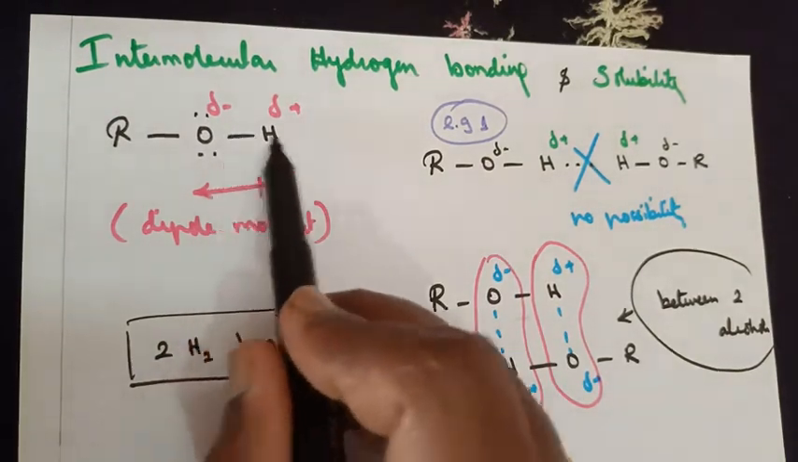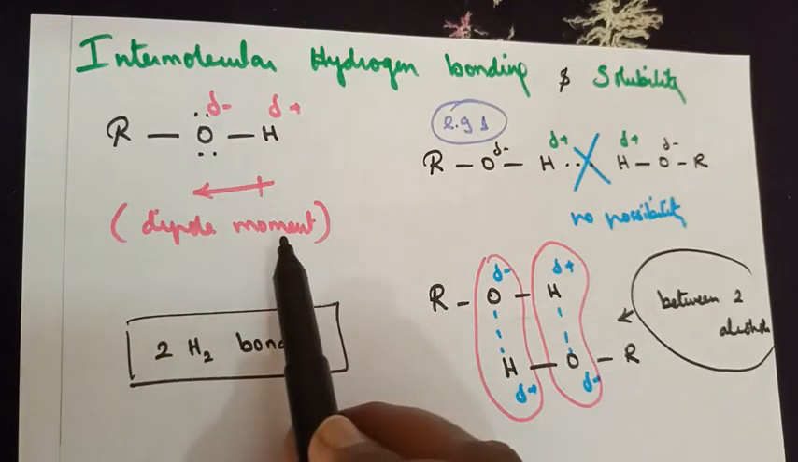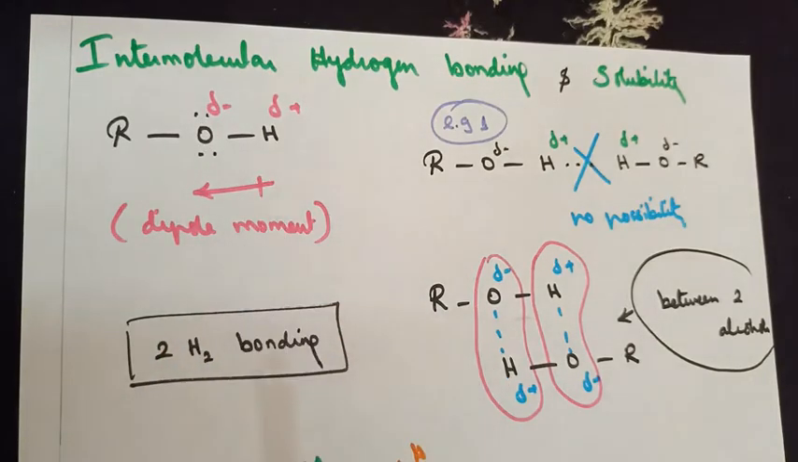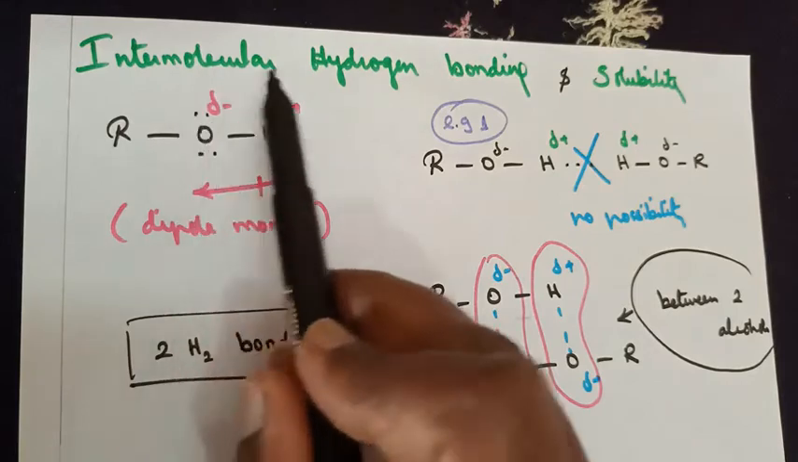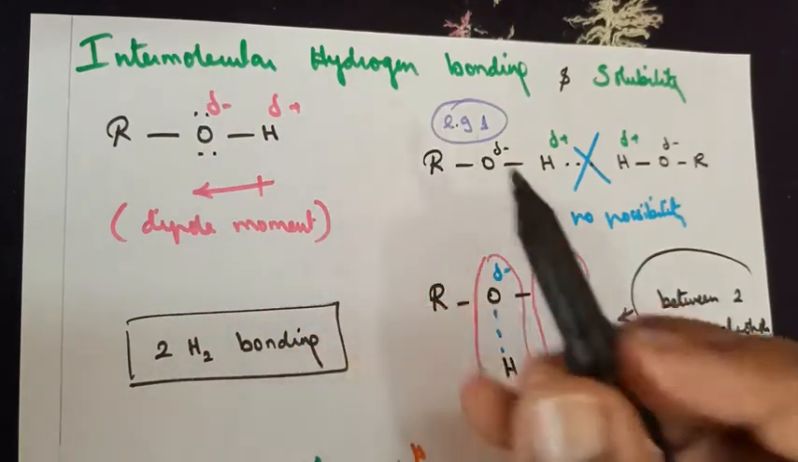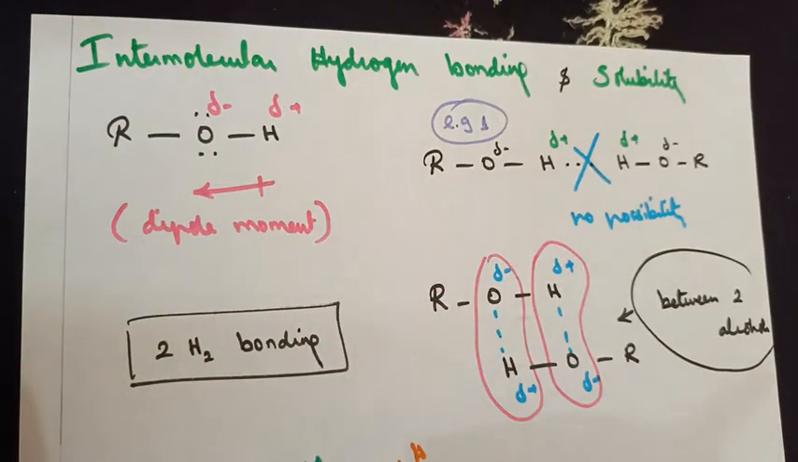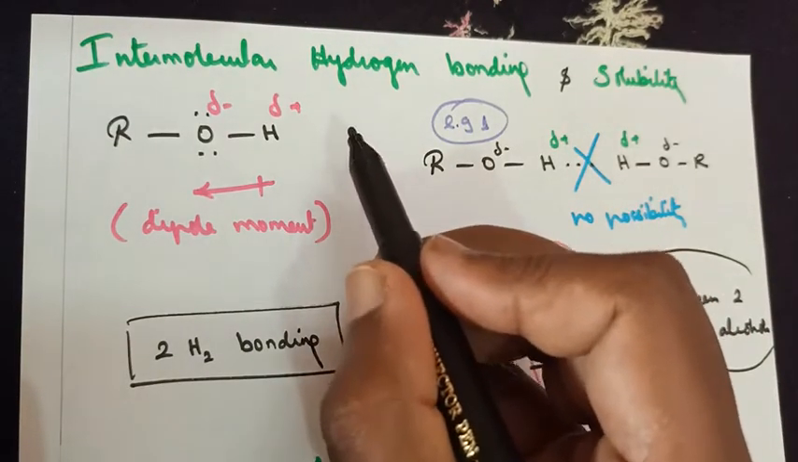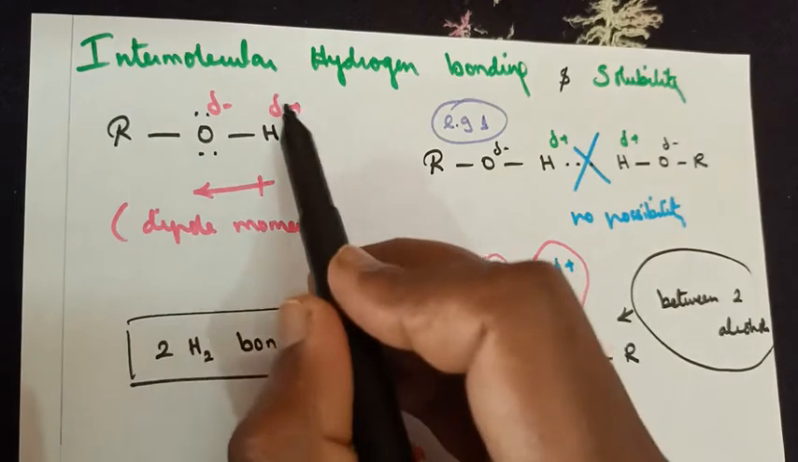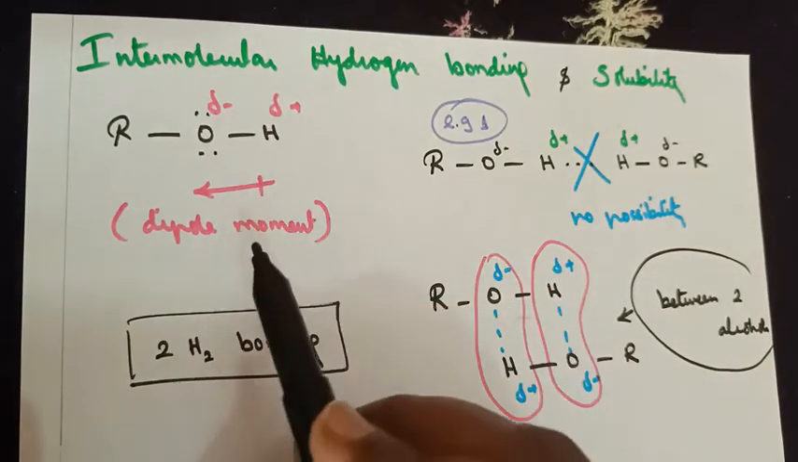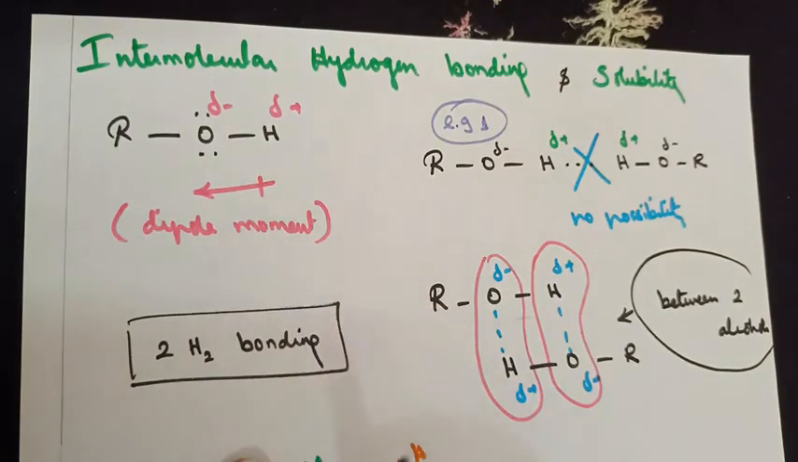This concept you have learnt in the dipole moment concept in your standard 11. Now, what's the meaning of intermolecular hydrogen bonding? The bond that is formed between two different molecules. How do they form a bond? Based on their charges over them. That concept only I told you. You have learnt it in your standard 11.